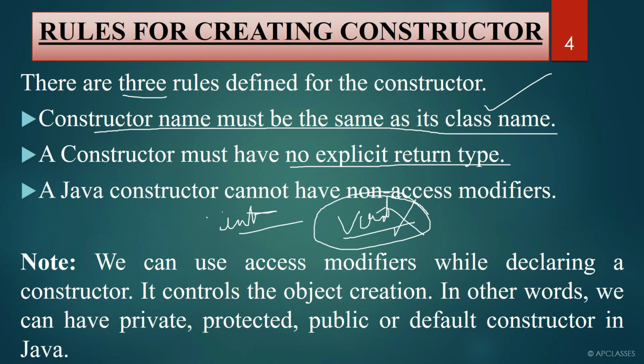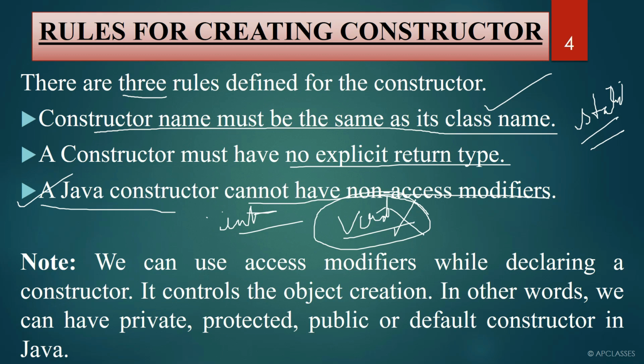And the third rule says that a Java constructor cannot have non-access modifiers. What do you mean by non-access modifiers? A Java constructor cannot have non-access modifiers. Non-access modifiers means that you cannot have modifiers like static. You cannot write static in front of a constructor. So that is the reason the third rule says that a Java constructor cannot have non-access modifiers.